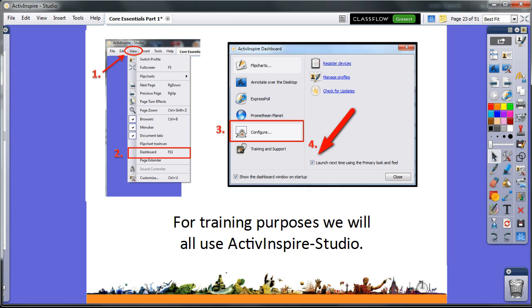Click on Configure and check the box Launch Next Time using the primary look and feel to change to primary, or leave it unchecked to continue experiencing the studio version.